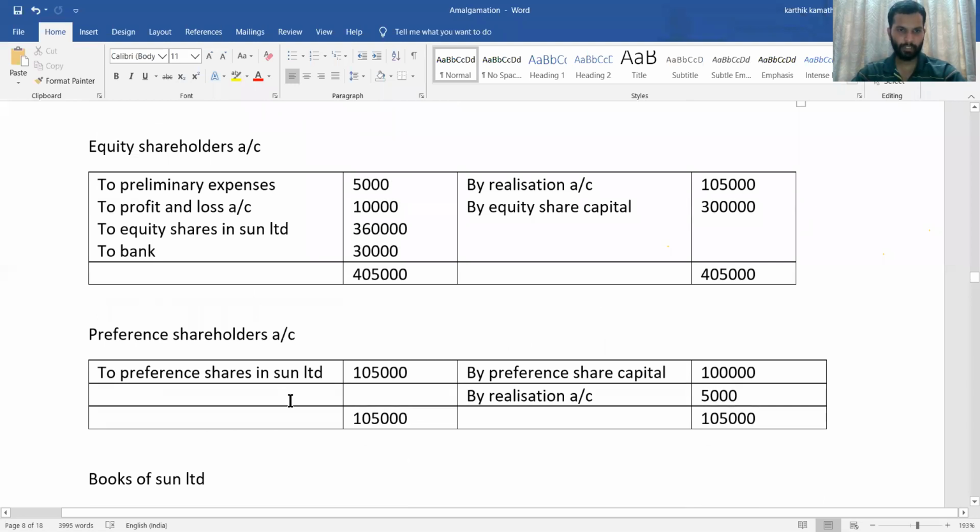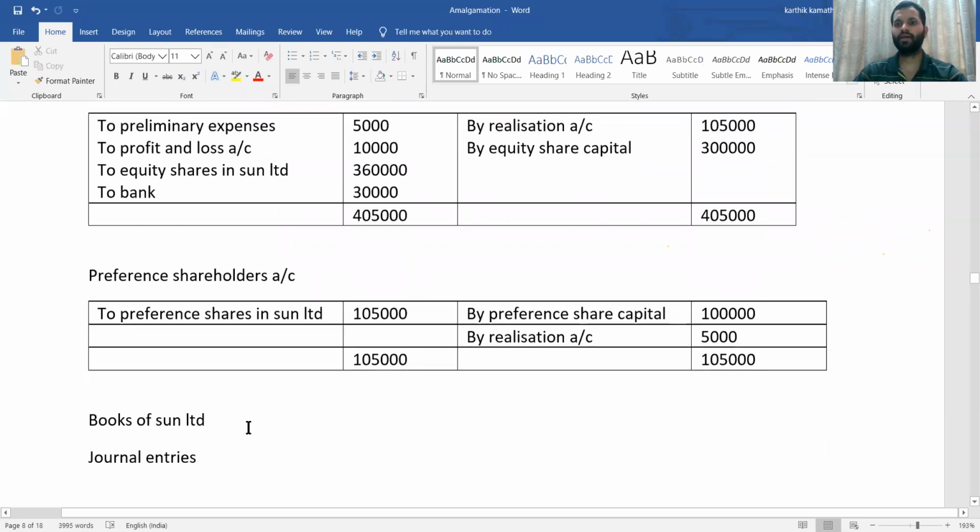Debit side. Payment to preference shareholder. Preference shares in Sun Limited. How they are paying? Shares of Sun Limited. So 1,05,000. So these are the shareholders account, equity shareholder as well as preference shareholder account.